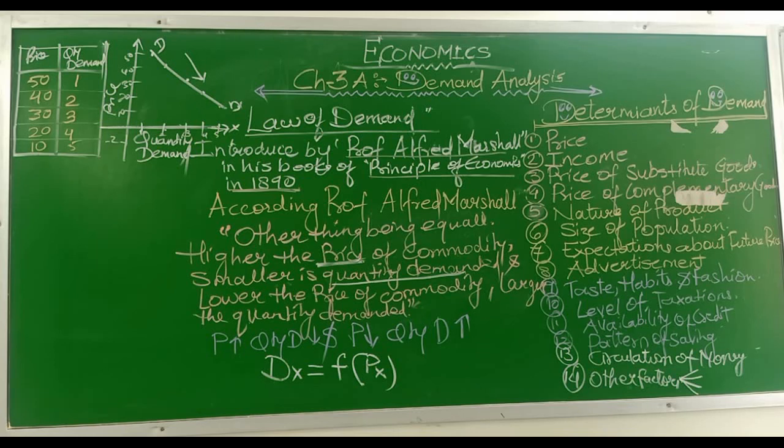According to Alfred Marshall, other things being equal, the higher the price of a commodity, the smaller the quantity demanded, and the lower the price of a commodity, the larger is the quantity demanded. In other words, other factors remaining constant, if the price of a commodity rises, demand for it falls, and when the price of a commodity falls, demand for it rises. Thus, there is an inverse relationship between price and quantity demanded.